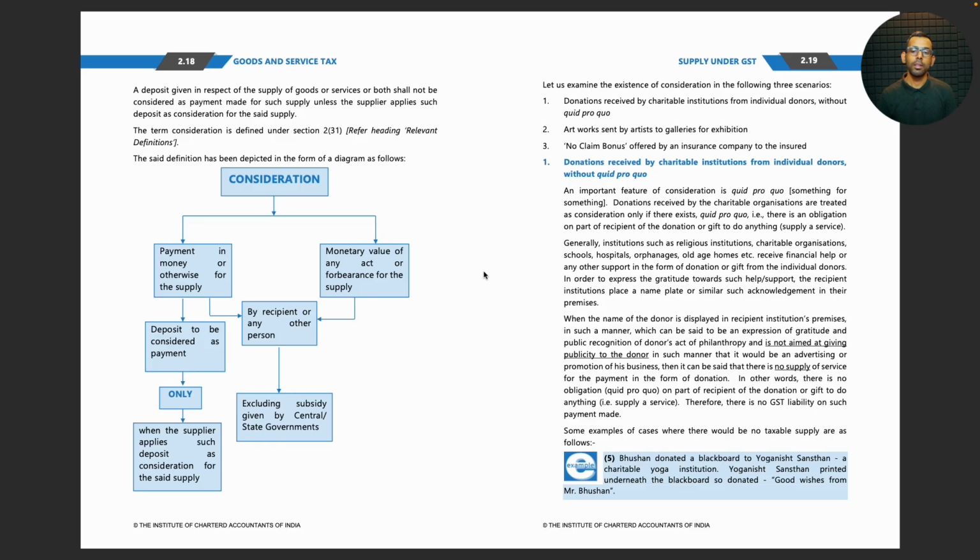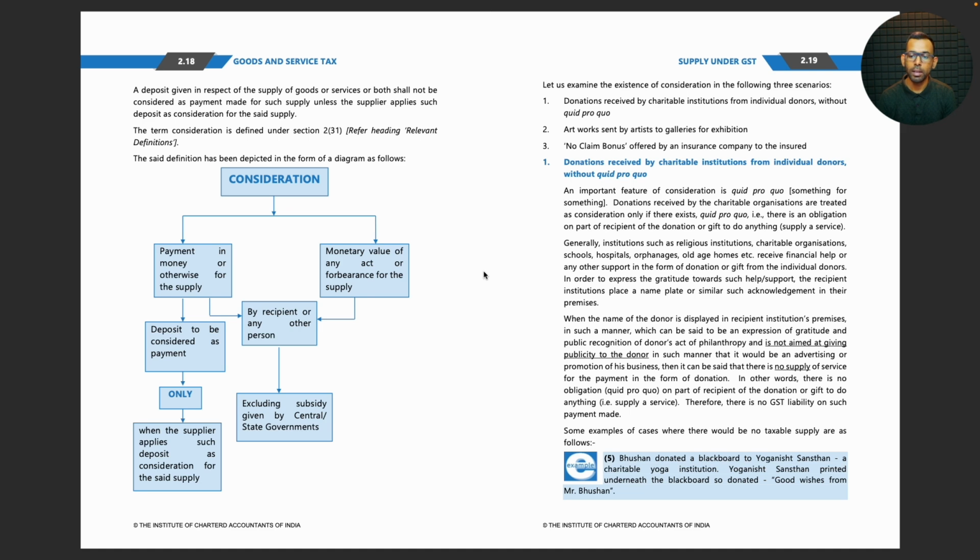Let us examine the existence of consideration in the following 3 scenarios. Donations received by charitable institutions from individual donors without quid pro quo, artwork sent by artists to galleries for exhibition, no claim bonus offered by an insurance company to the insured.